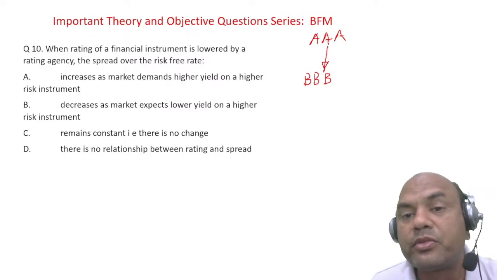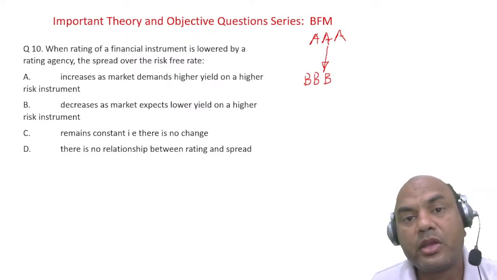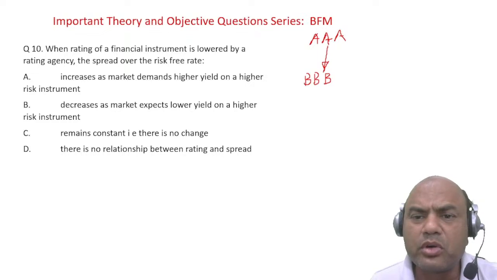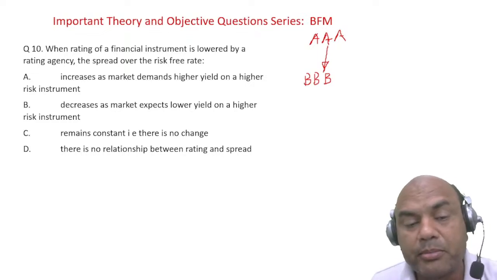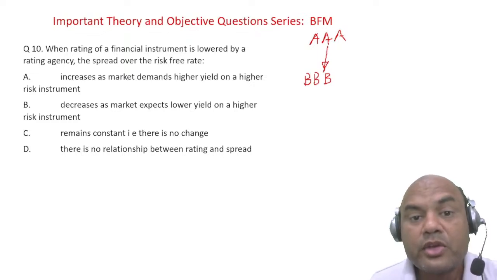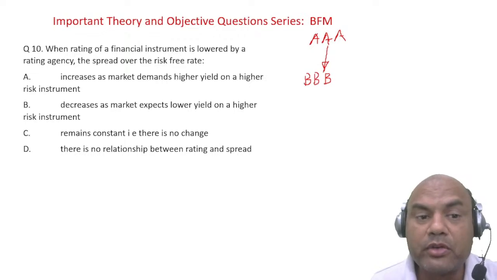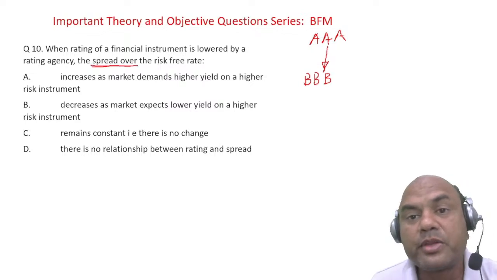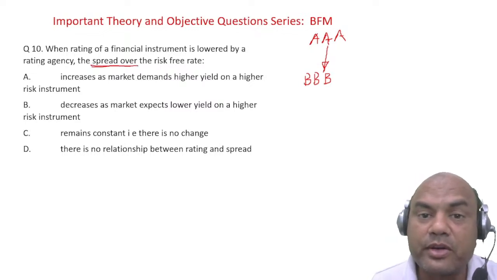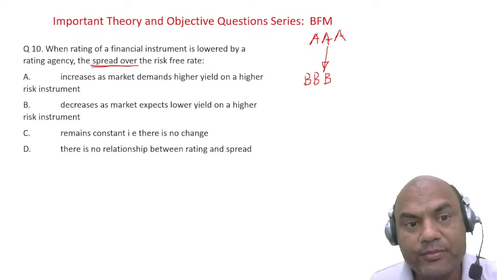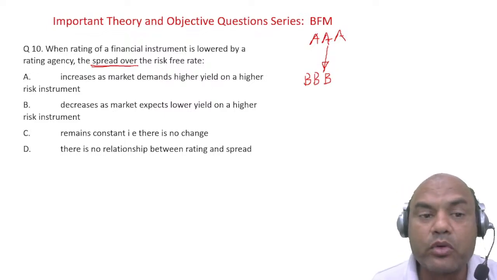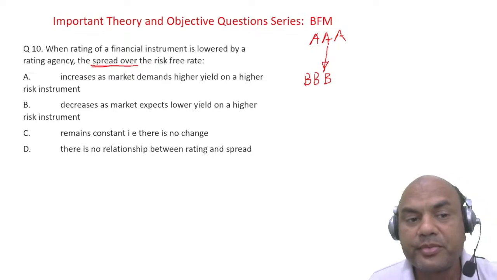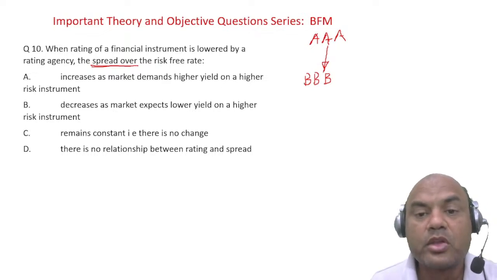If you are going to buy this bond, you will think this triple A has gone to triple B, so there's some problem in that company. If there's a problem in that company, what will happen to the spreads? Spreads means the difference, okay? Difference between the funds which are received and funds which are given. So incoming and outgoing funds, that is a spread, right? Difference between them. So what happens to that?